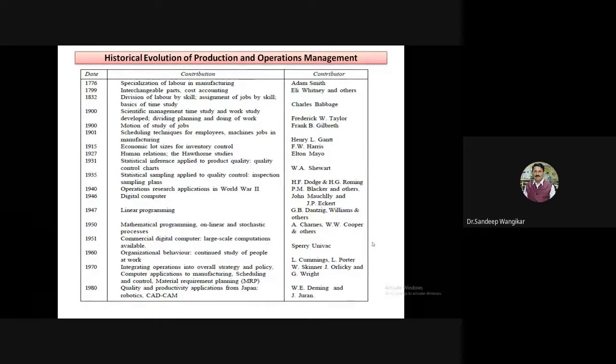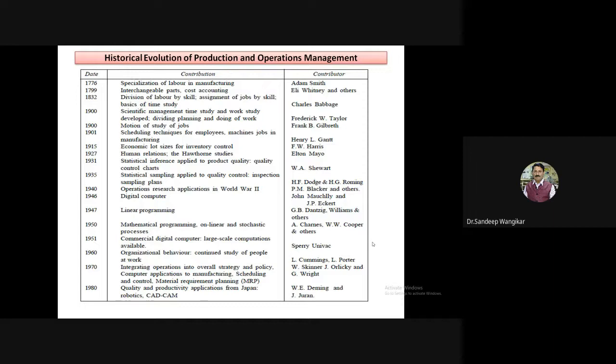In between, in 1927, human relations, the Hawthorne studies. Okay, human relations. So HR comes into play here. What are the needs of that particular human who is acting as a worker, and how can production be increased based on human relations? It is not the case that you just go on ordering the work, and by orders only the work will get accomplished. Not at all. So there should be some HR policies, human relations. Some demands are there from the worker side also, and they should be taken into account. Some allowances are required in between for worker relaxation also, to avoid the fatigue that comes from monotonous work.